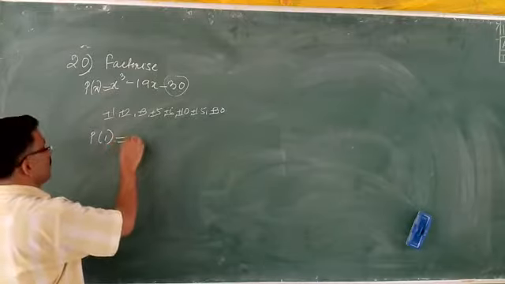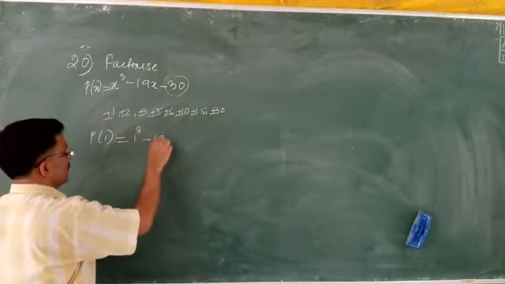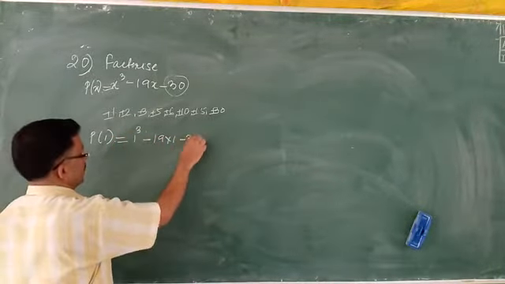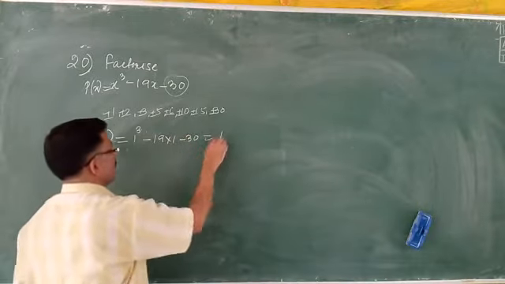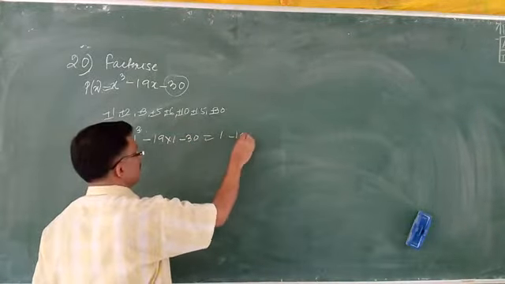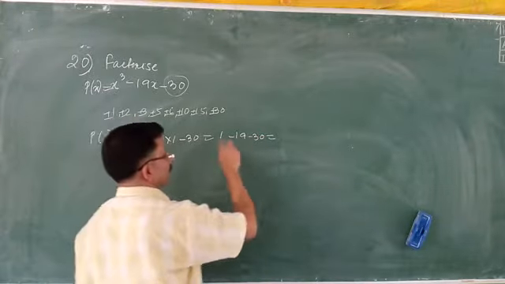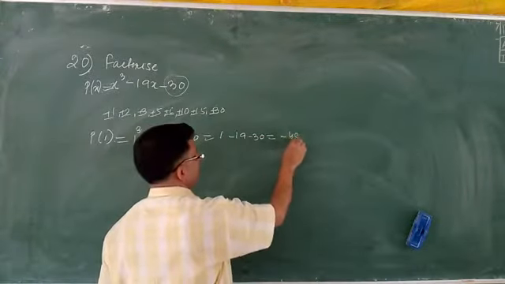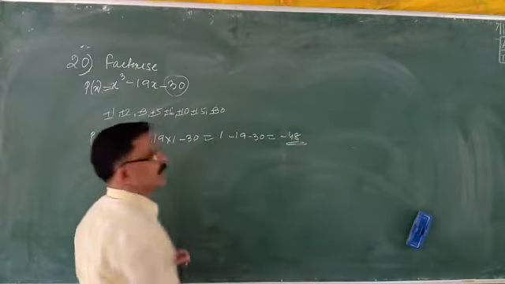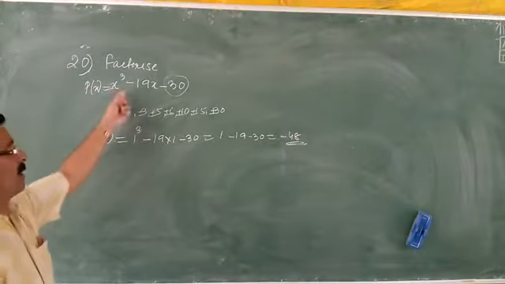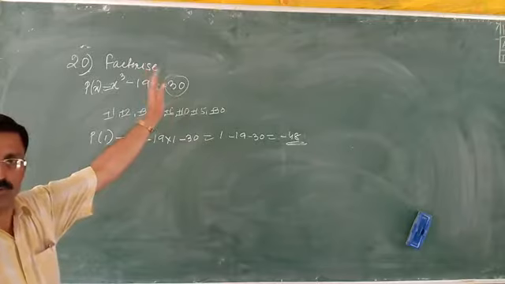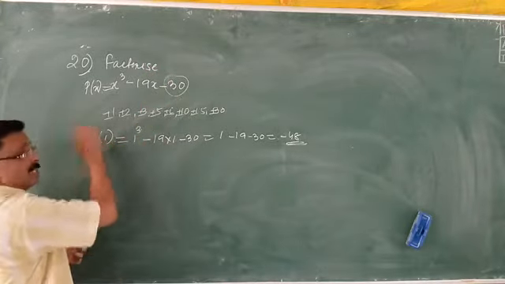So we'll put it here. 1 cube minus 19 into 1 minus 30. 1 cube means 1. 19 ones are 19. 1 minus 19 is minus 18, minus 30 is minus 48. Is this 0? No. That means 1 is not a factor of this given expression. Out. Now we'll try for negative 1.